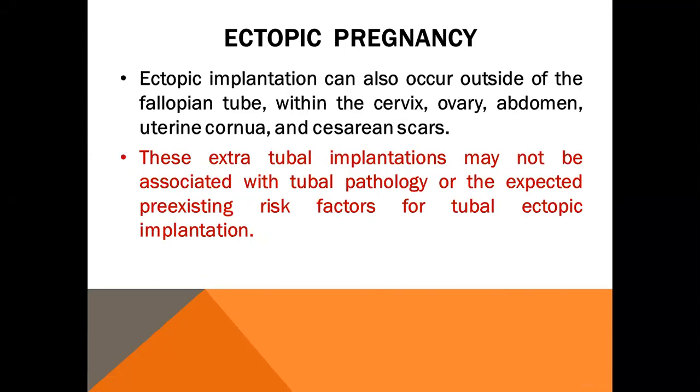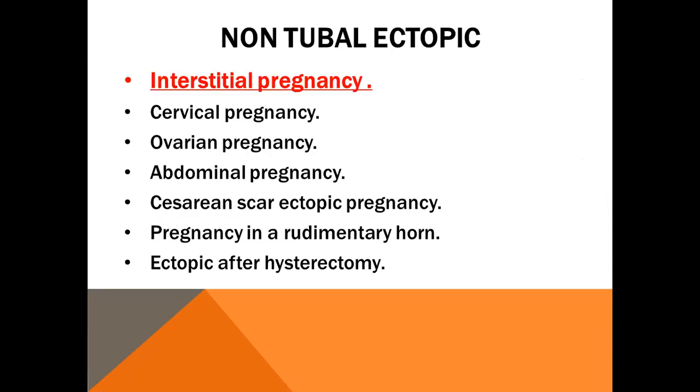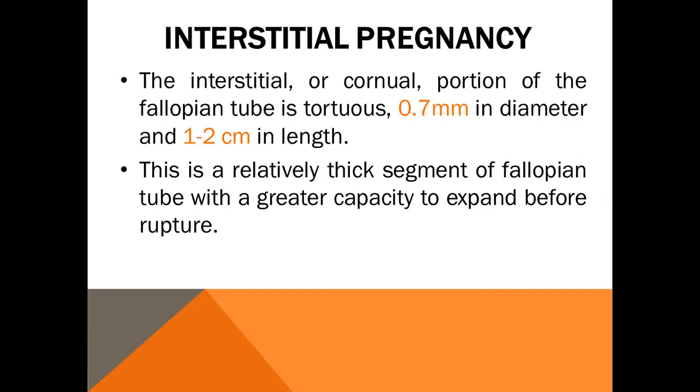Other than the fallopian tube, ectopic pregnancy can occur within the cervix, ovary, abdomen, uterine cornua, and caesarean scar. These extratubal sites are rare and may not be associated with tubal pathology or the risk factors for tubal ectopic pregnancy. We discuss interstitial pregnancy, cervical pregnancy, ovarian pregnancy, abdominal pregnancy, cesarean section scar ectopic pregnancy, pregnancy in a rudimentary horn, and lastly, ectopic after hysterectomy. First of all, we speak about interstitial pregnancy.